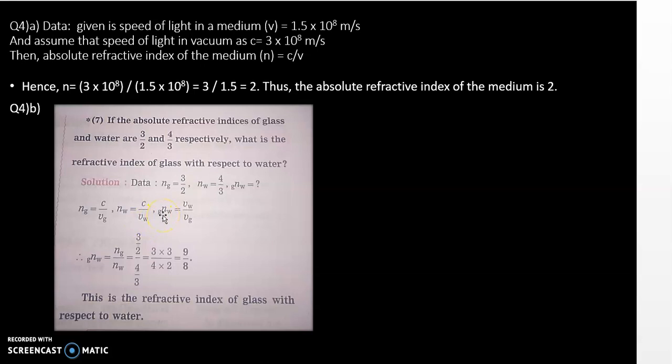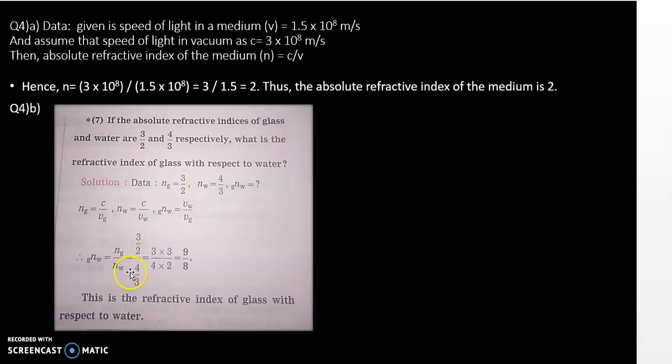Then it is asked to find the refractive index of the glass with respect to the water. So that will be the velocity of the light in water upon the velocity of the light in the glass. Now using this, what will it be? You know, c and c will get cancelled here. So here it will be 3 upon 2 and then 4 upon 3, because this value is 3 upon 2, use that.